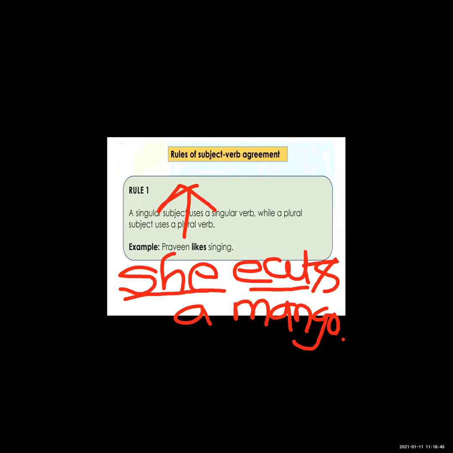Here eat is the verb, but the subject is he, she, it, which means it is a third person. That's why we add s to the verb with a third person pronoun. Praveen is also a third person, because if we have to use a pronoun for Praveen, we will use he.